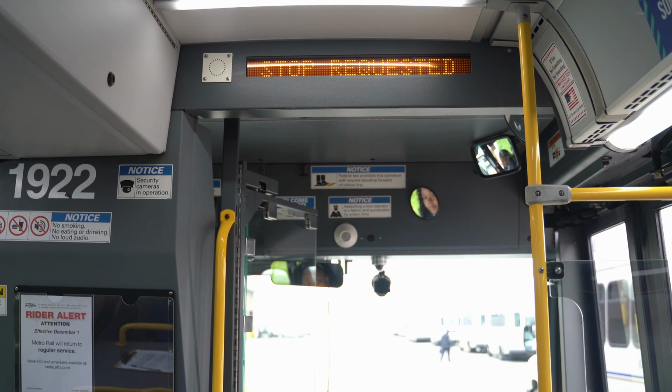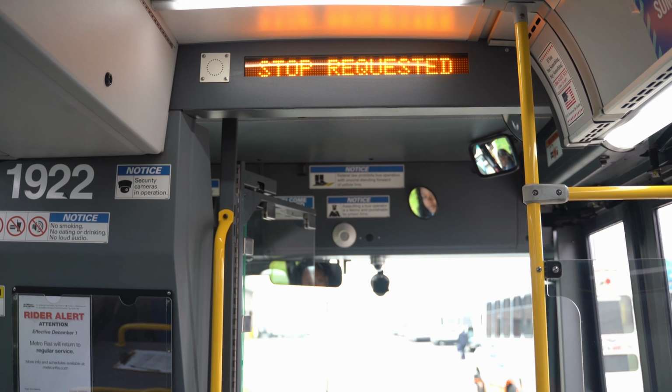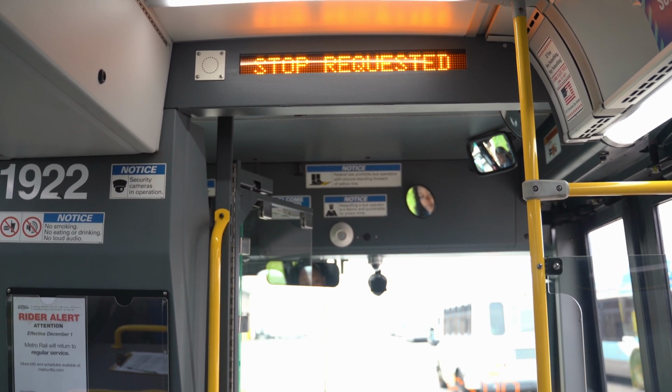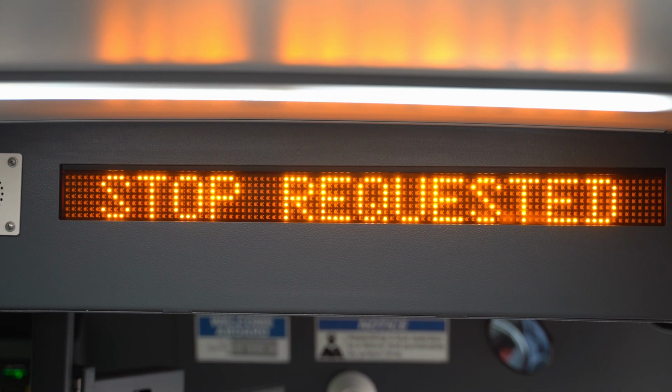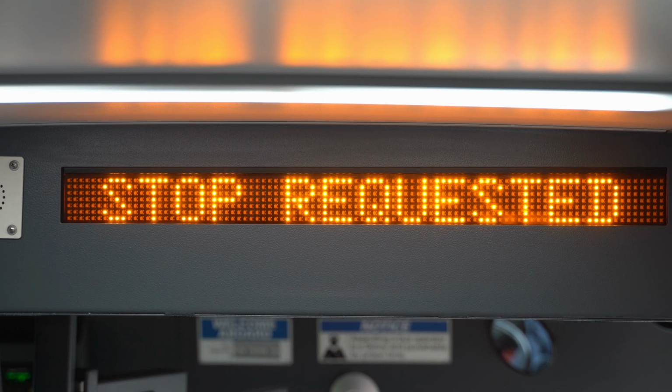When you pull the yellow cord, it makes a ringing sound that notifies the driver to stop at the next stop. Be sure to pull the cord early enough so the bus driver has enough time to slow down and stop.